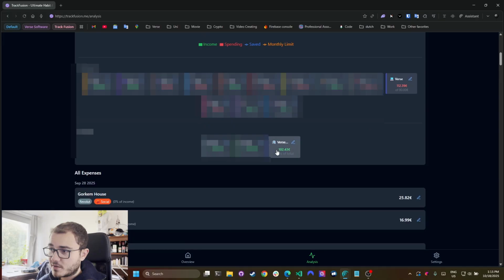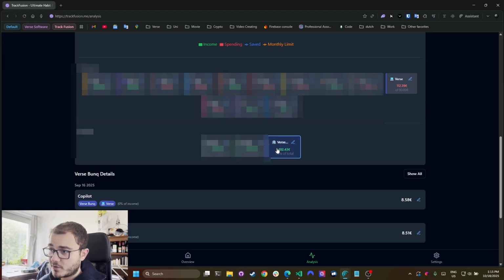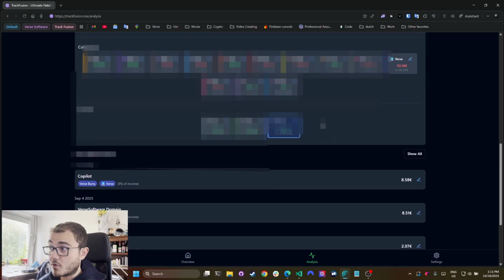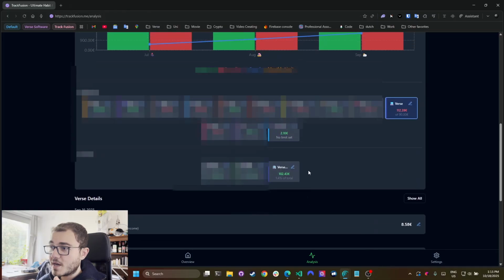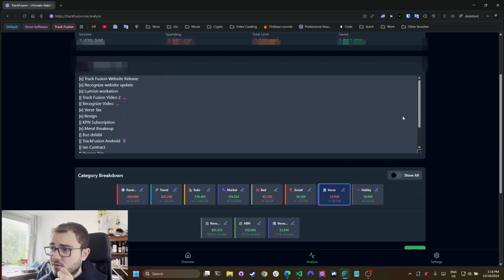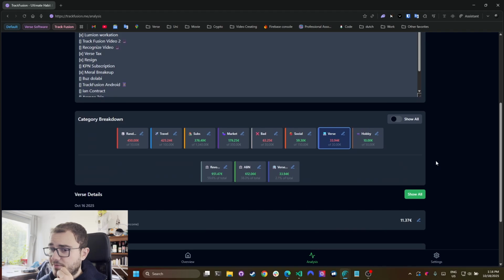And if you just click, for example, this is my business's bank account. I just click on it. All of these spendings are from that account. Or you can also do the same thing with the category. All of these categories are from that. And it's very nice to directly see, okay, we spent this much for the business, so I'm gonna file the taxes for that. And then the monthly, this is also very useful just to get a really fast overview.